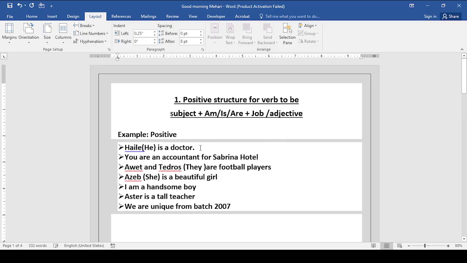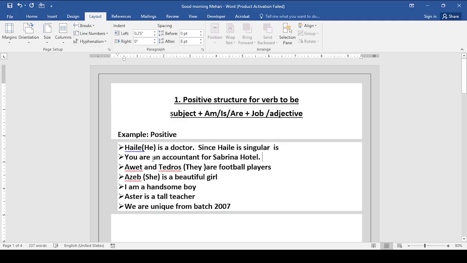Since Haile is singular, I have to use the verb is. That's why Haile is. You are an accountant. This one is also singular. Why singular? Because we can use you for both singular and plural, but in this case it is singular.